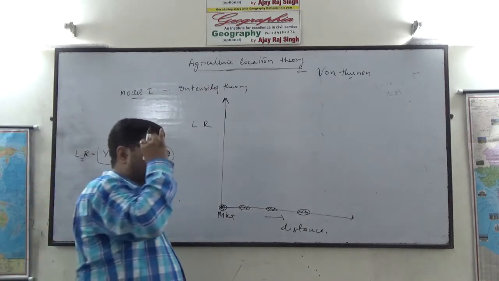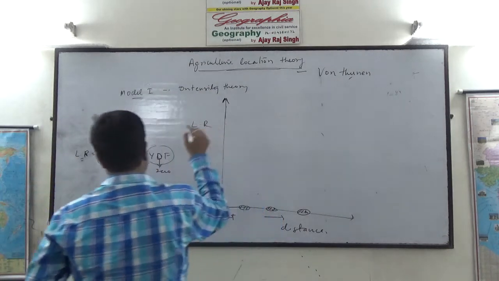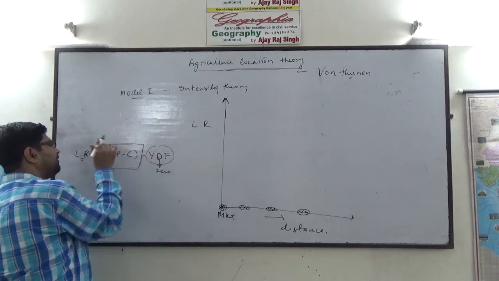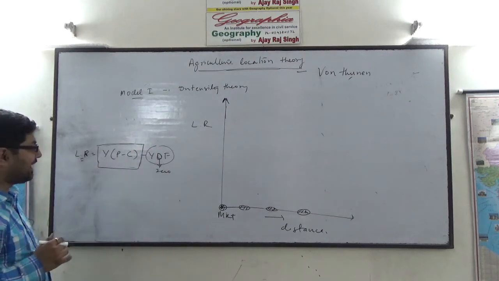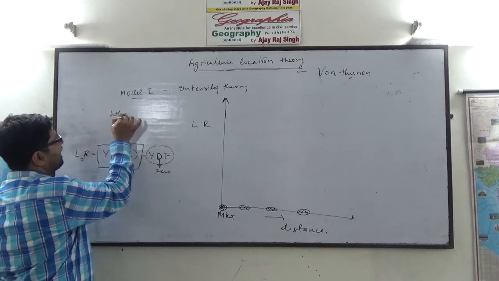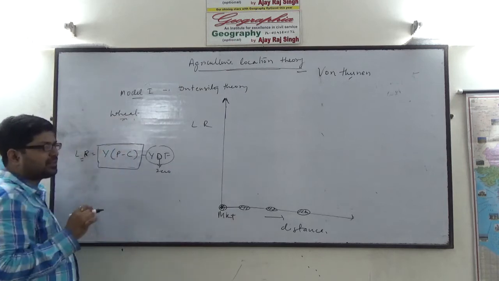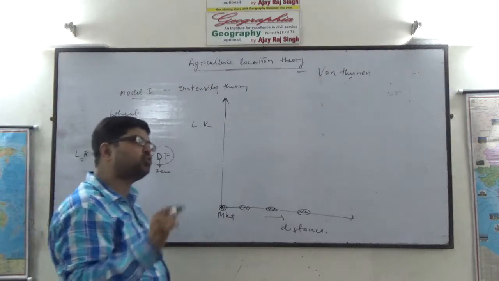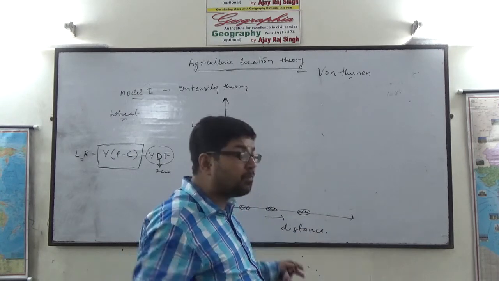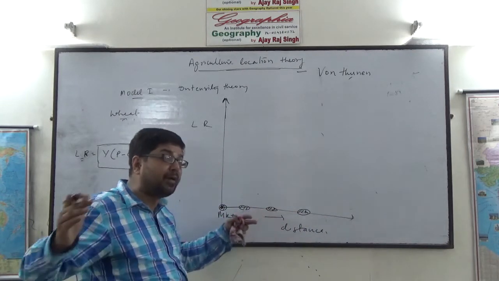If your farmland is located close to the market, the locational rent will be more if this value is more. Suppose you are growing a particular crop, you can take wheat. If you are growing wheat close to the market, then the intensity of cultivation will be more.